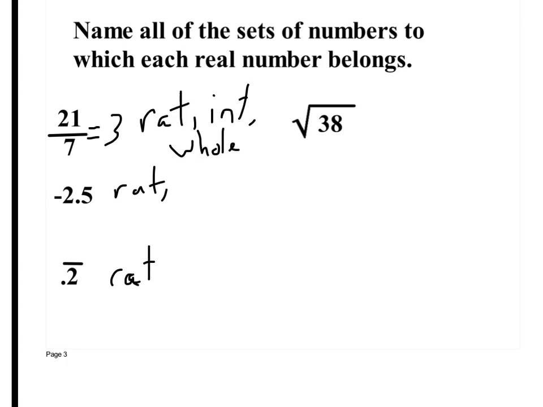Square root of 38. All right. What do you guys think? Rational or irrational? Can it be written as a fraction? I think it's irrational. Let me read it to you: 6.16441440 and on. Irrational. It does not end. Does it have a pattern? Was there a pattern there? No. So it's irrational, because it cannot be written as a fraction.